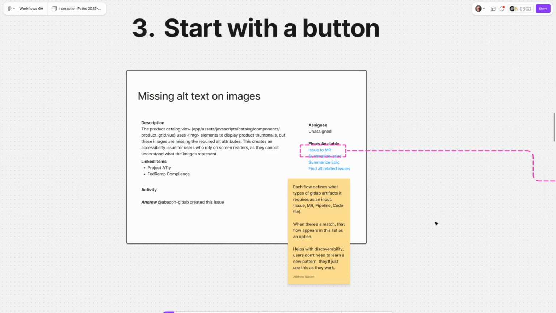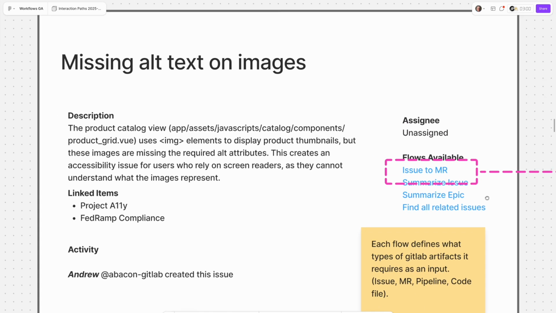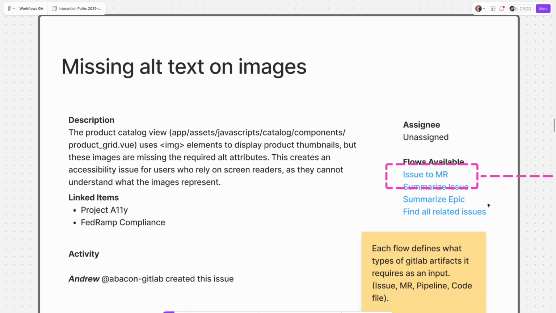we could also start it with a button. On every page where it is applicable, the flows that are available for that page would be visible, right? Part of the definition of a flow would include the kinds of GitLab entities it should be shown with, right? You wouldn't want issue to MR to show up when you're actually viewing an MR because it's already an MR. We have another flow we're planning called enhance MR that we'd want to have only visible there and not on an issue, or say fix pipeline, right? You want to see that in the context of a pipeline.